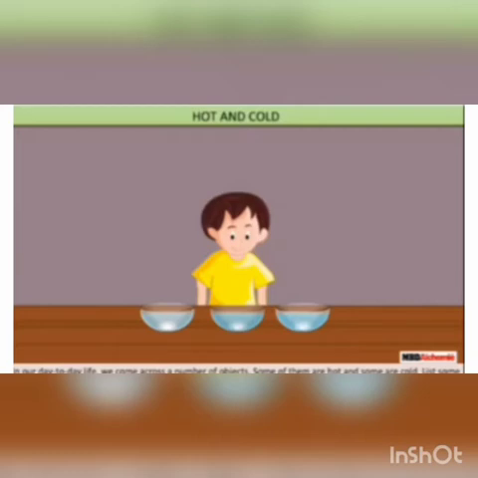The terms hot and cold may sometimes be misleading, as these are not accurate or absolute terms. These are only comparative terms, and we don't get a fair idea about the hotness or coldness of any liquid. This can be understood by this experiment. Take water in 3 different bowls. In bowl A, take ice cold water. In bowl B, ordinary tap water. And in bowl C, take hot water.